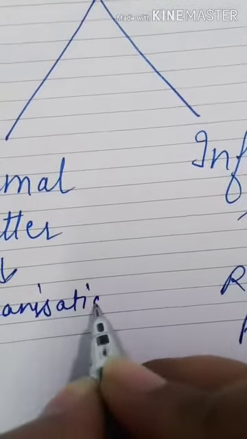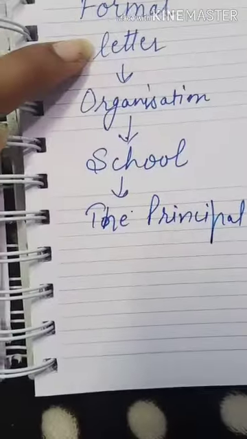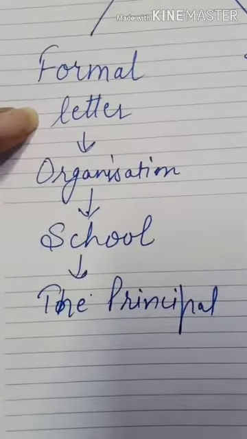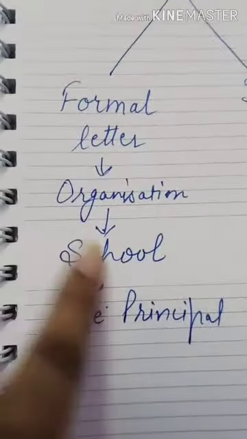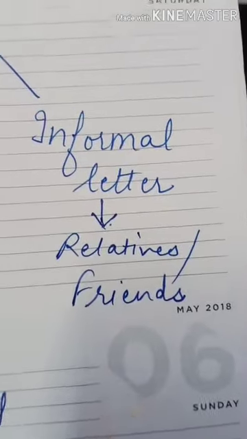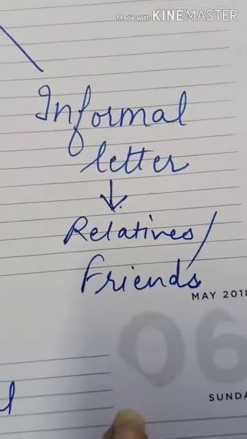In formal letters, we have to write in a very formal way. We don't have to use informal language in this letter. As we write hi, how are you, I'm fine here, in informal letters to our friends or relatives, we can't use this type of language while writing a formal letter.